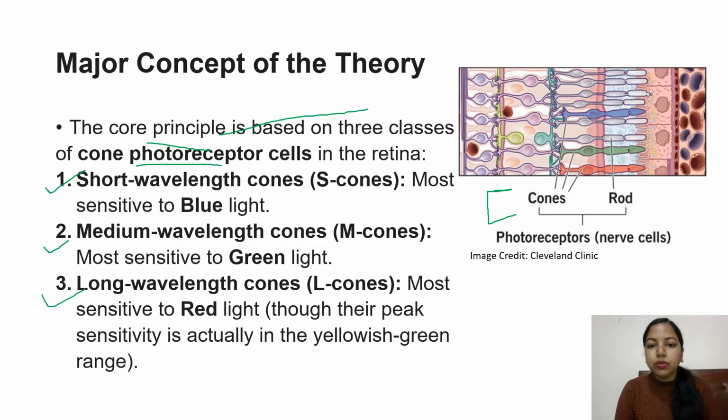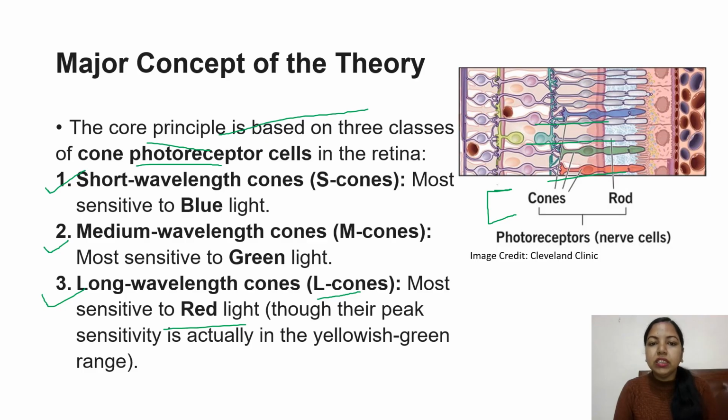Short wavelength cones, the S cones, are most sensitive to blue light, medium wavelength cones, the M cones, are most sensitive to green light, and long wavelength cones, the L cones, are most sensitive to red light, as you can see in the figure. Though their peak sensitivity is actually in the yellowish green range.